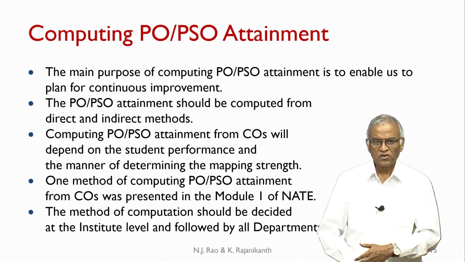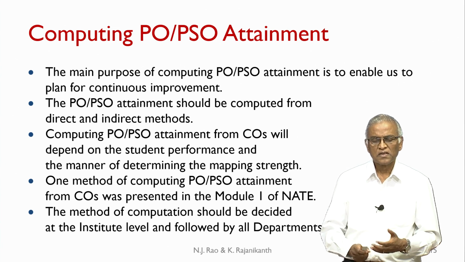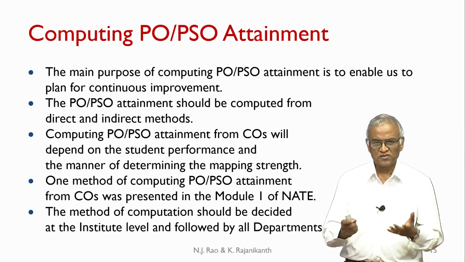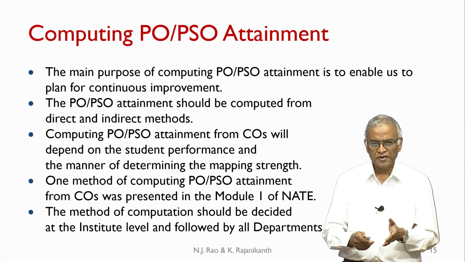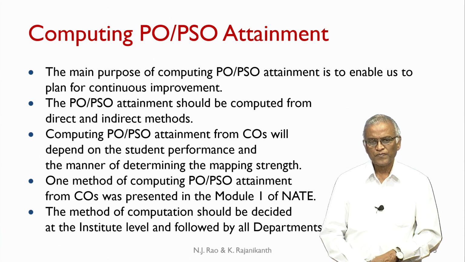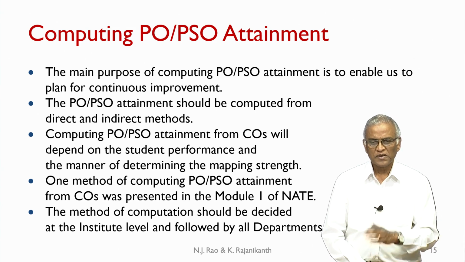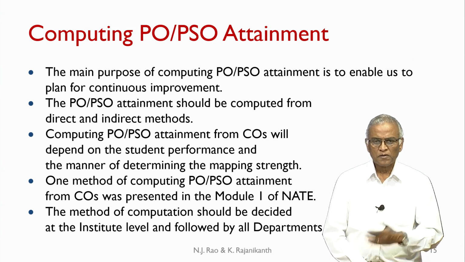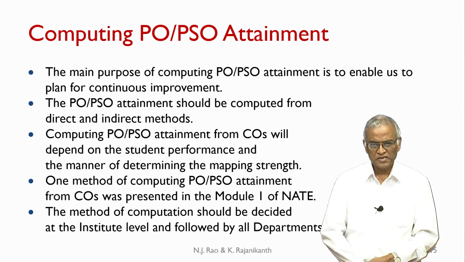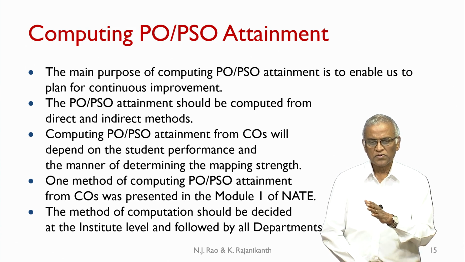In that case, you cannot say the course addresses that particular PO very substantially. So, you have to talk about determining the mapping strength. For determining the mapping strength, we have given one objective method, but sometimes people also do it subjectively. But you have to identify some mapping strength.